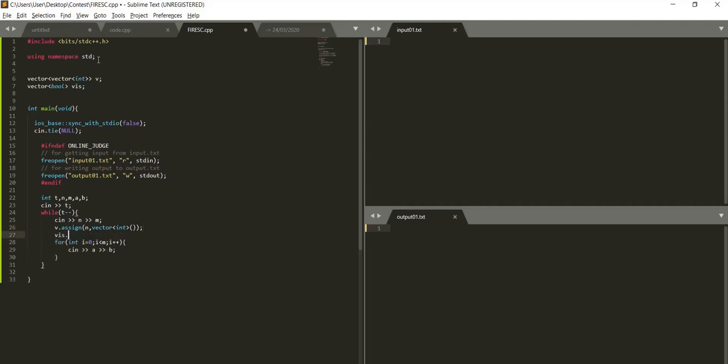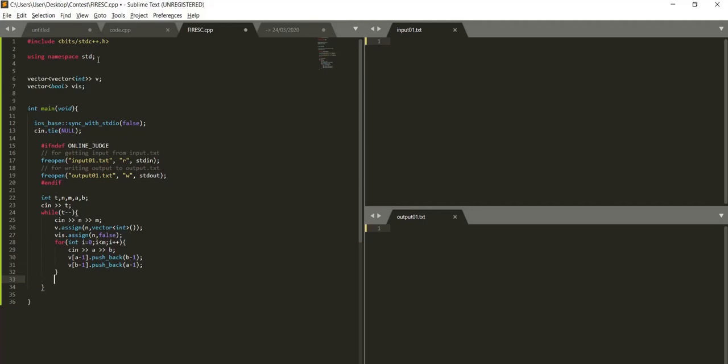And for visited, we would have n nodes whose values would be false because all are unvisited initially. Now after taking a and b, we'll push that edge into the graph. It's zero based, so we'll push by -1, and as it is undirected, we'll push it both ways, right? A-1 B-1 and B-1 A-1.